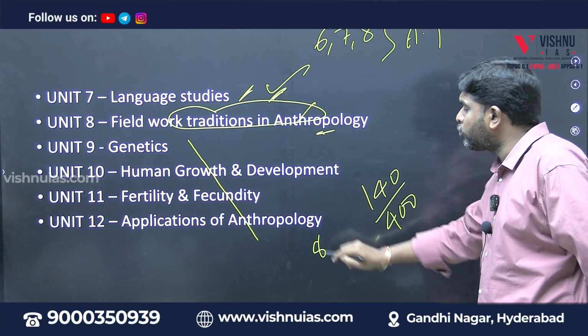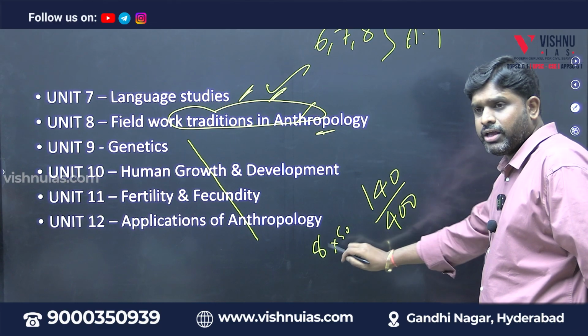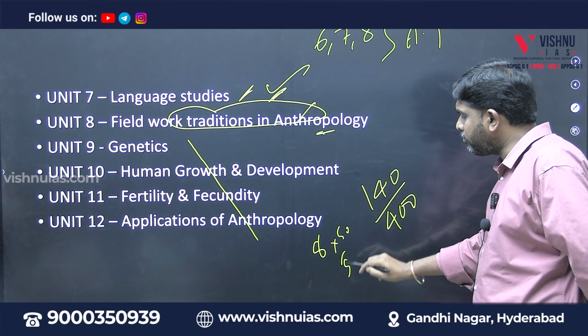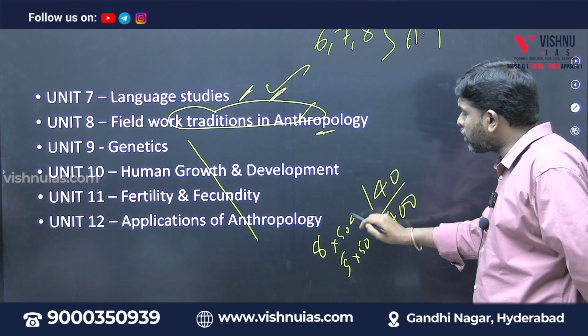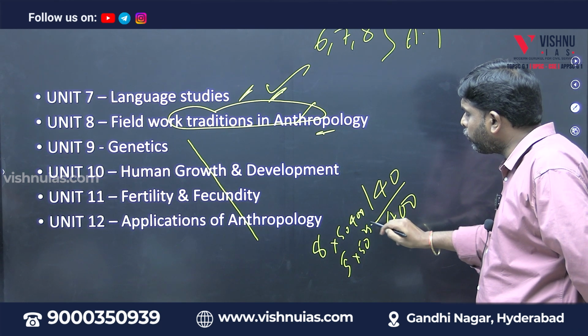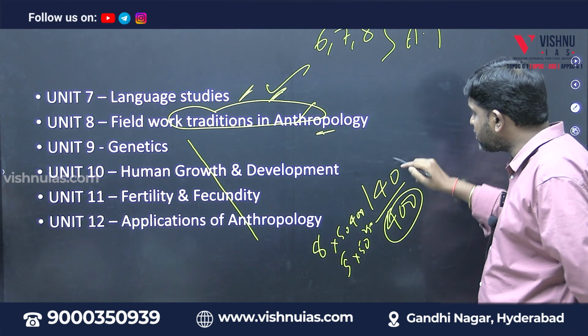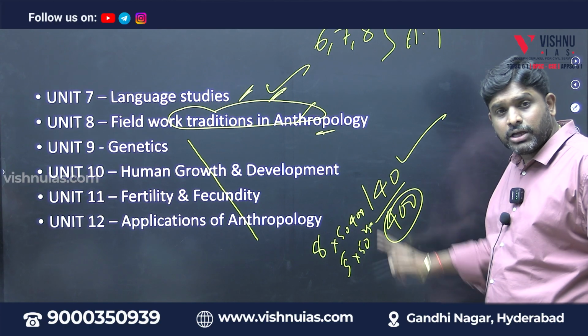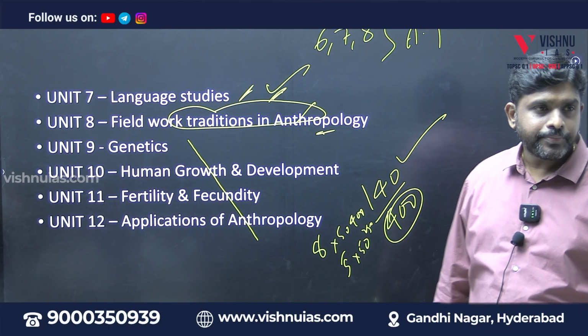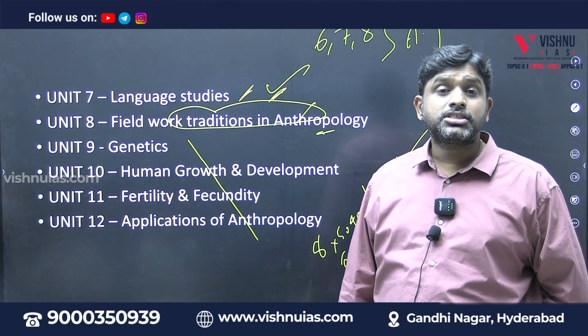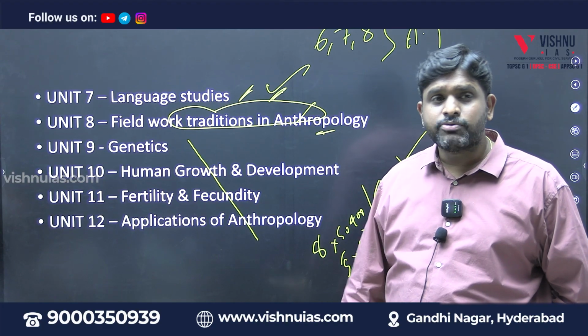Why? Because 8 questions will be there, each will be 50 marks, of which we have to write 5. So out of 400 marks, you have to attempt 250. So out of 400 without choice, how many questions came from physical anthropology? 140 marks came. That is the reason I stressed physical anthropology more, and the same questions were being repeated.